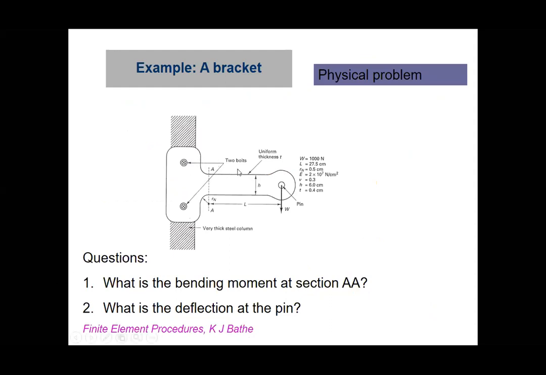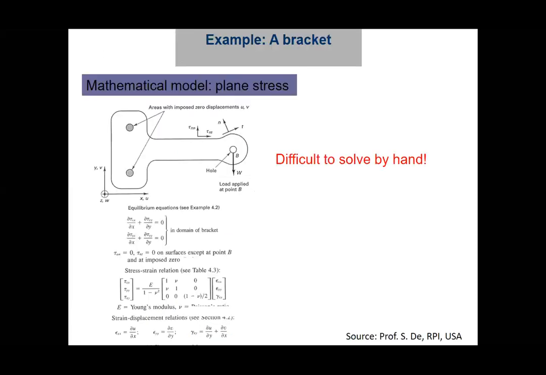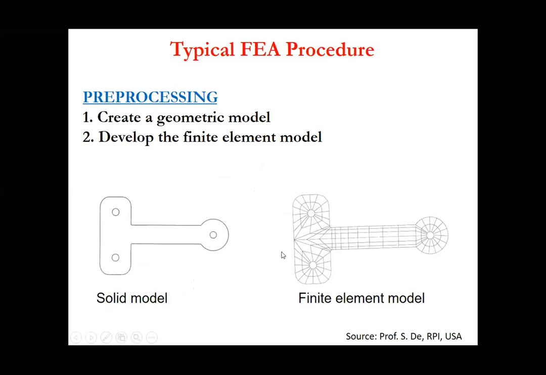What you are seeing is that there is a bracket, right? There are two bolts. It is of uniform thickness, right? All the problems are given. Now, it is attached to a very thick steel column. You want to calculate the bending moment at section AA, and you want to calculate the deflection at the pin. In order to solve it, you have this set of equations, but it is very difficult to solve by hand. But you can always solve it using the finite element method.